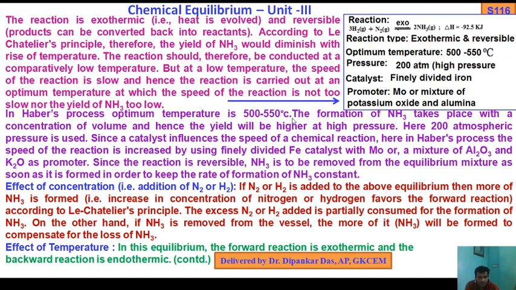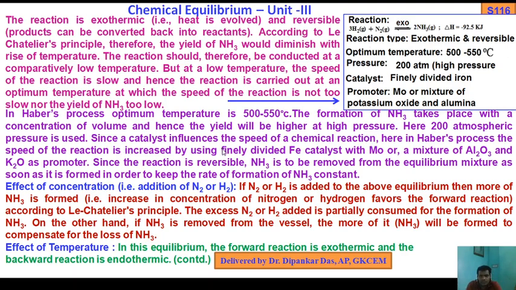In the Haber process, the optimum temperature is 500 to 550 degrees centigrade, and the formation of ammonia takes place with a decrease in volume, and hence the yield will be higher at high pressure. Here 200 atmospheric pressure is used.